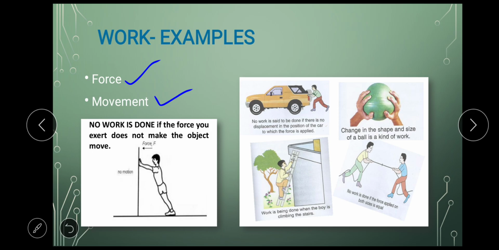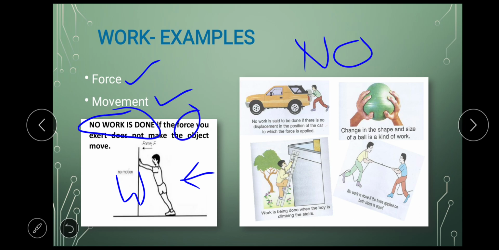So when is work not done? When is no work done? Let's say this boy is trying to push a wall here. However hard he pushes, he cannot shift the wall or make the wall move. So even if he is applying force here, there is no work done. No work is done because there is no motion.